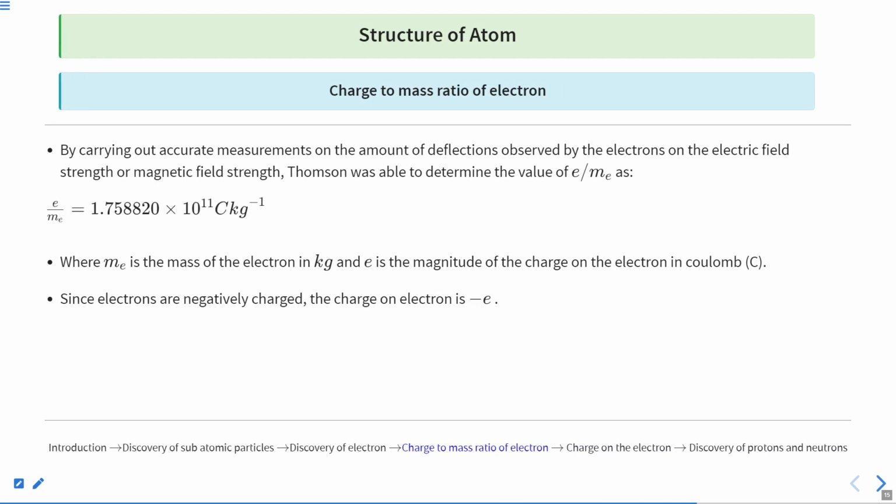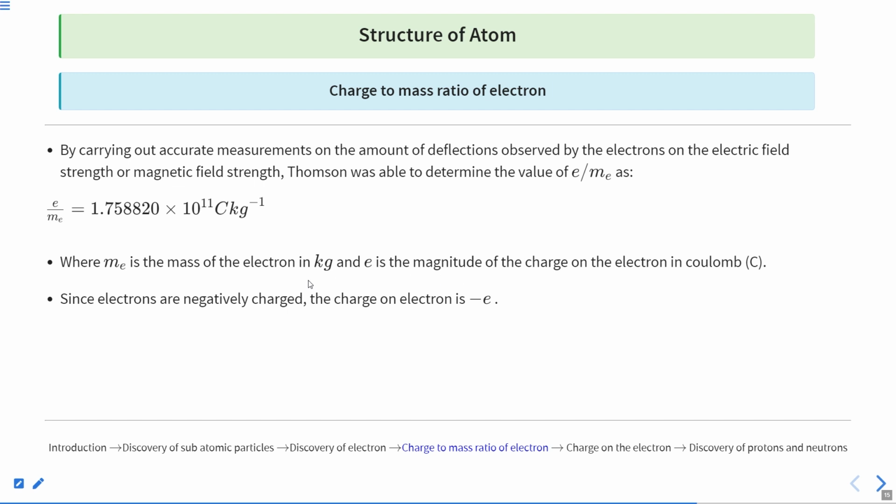Now, as I have told, they balanced the electric and magnetic fields such that there is no deflection, and the ratio comes out to be 1.758820 into 10 to the power 11 coulomb per kg. Why coulomb per kg? Charge per mass. The charge has a unit of coulomb and mass has a unit of kg, so that comes out to be coulomb per kg. This is the charge to mass ratio. Clear? Where the mass is in kg and the charge is in coulomb.